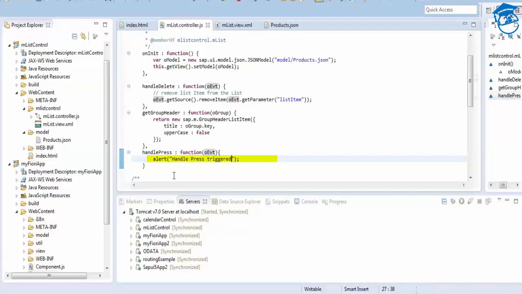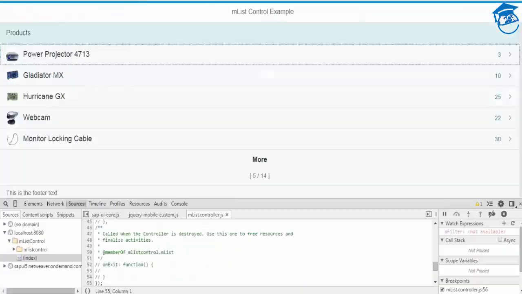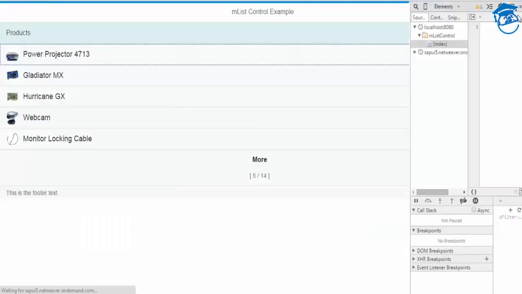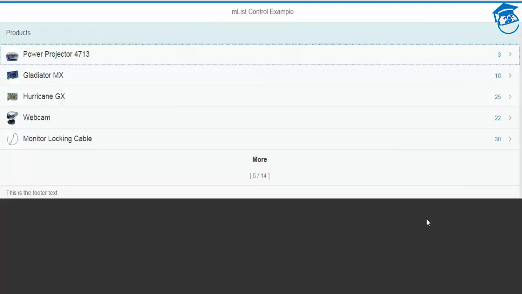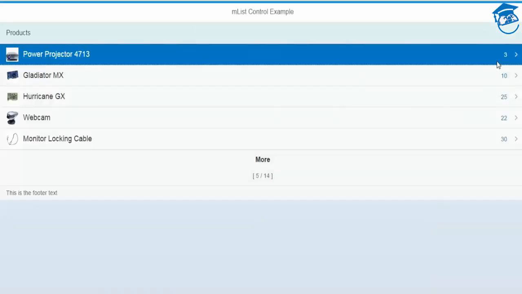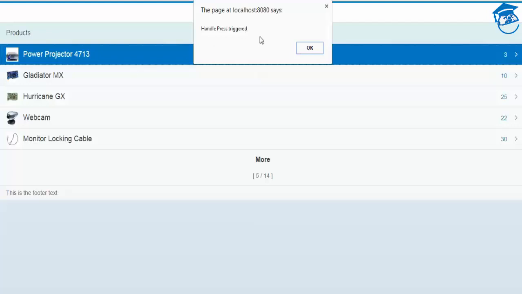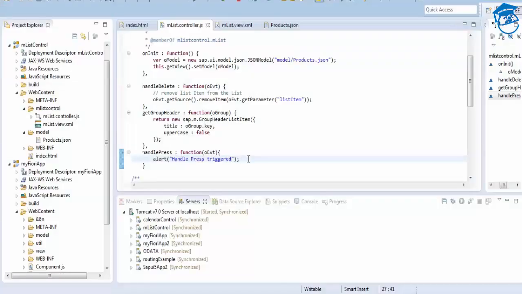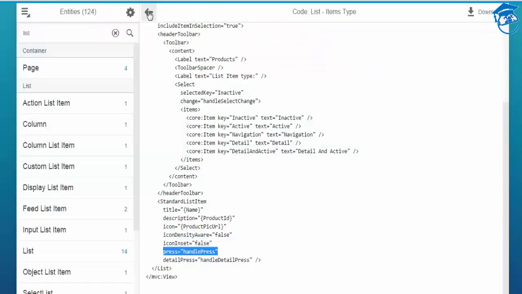I'm going to save it and run it. Once I run this, whenever I click on any item, there is an alert, handle press trigger. So like this, it is going into that particular function, and you can write your logic according to your application and requirement. And this is navigation.